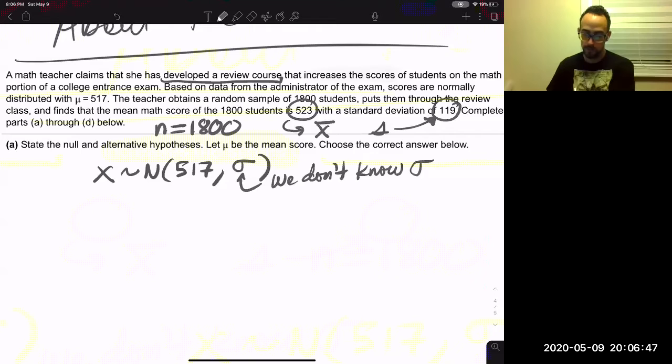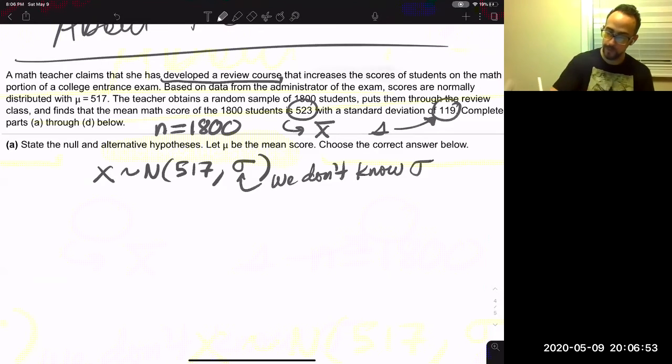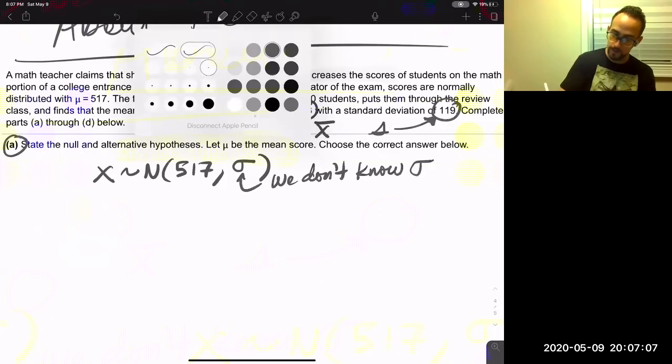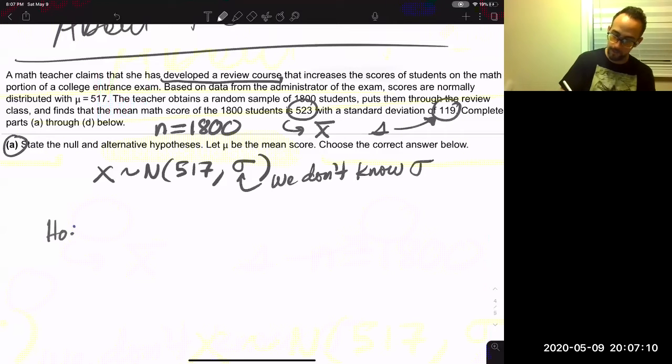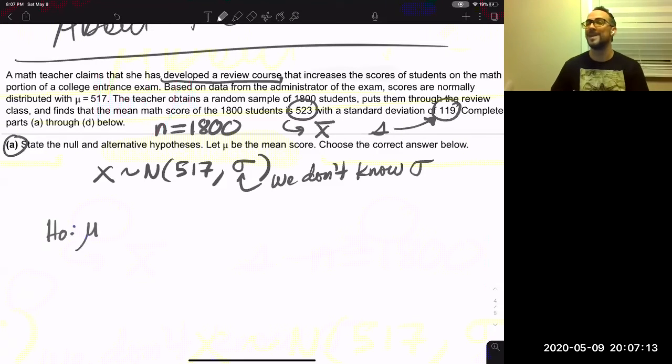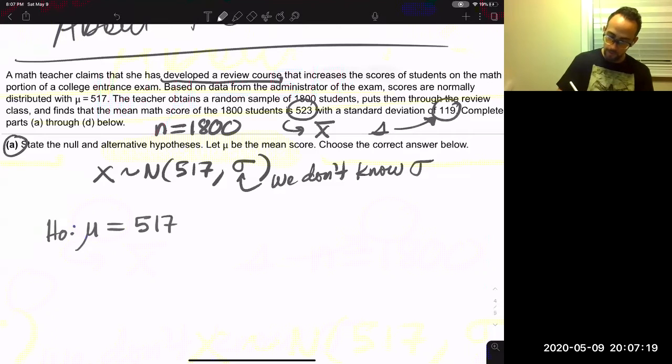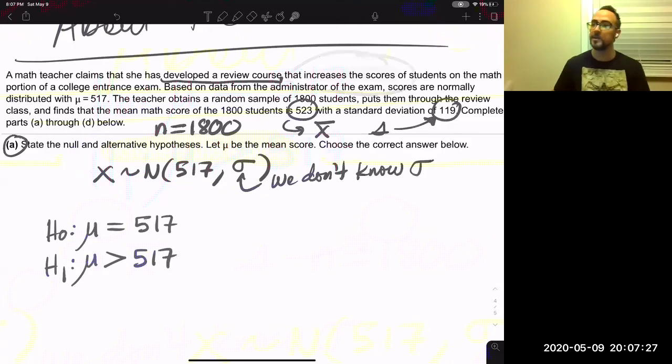So we want to see what's up. What are we trying to do? We're trying to see if something increased. We want to see if the review class worked. Did it increase the scores? That's what we're trying to figure out in part A. So the null hypothesis is that mu, the mean, is still 517, and the alternative hypothesis is that the mean is greater than 517, because that's what we're trying to figure out.